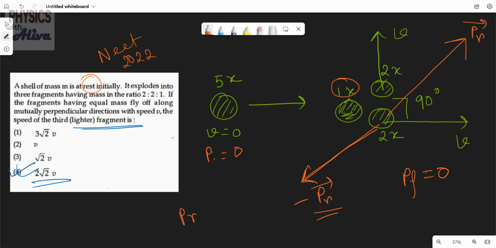So minus PR is the final momentum of the lighter fragment. This is the actual scenario. And here we are just calculating the magnitude, so we are not considering the direction. The magnitude of this resultant momentum is equal to the magnitude of the momentum of the lighter fragment.